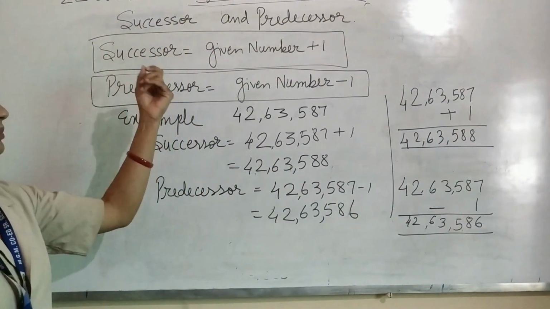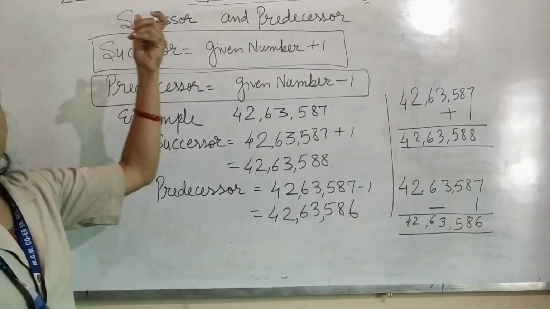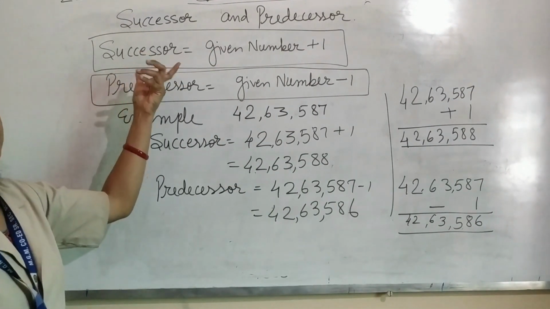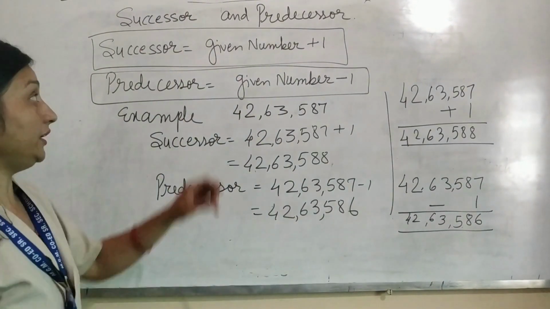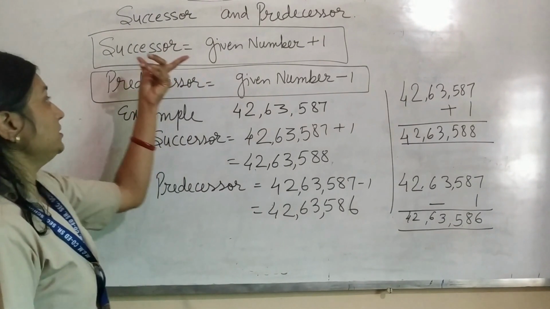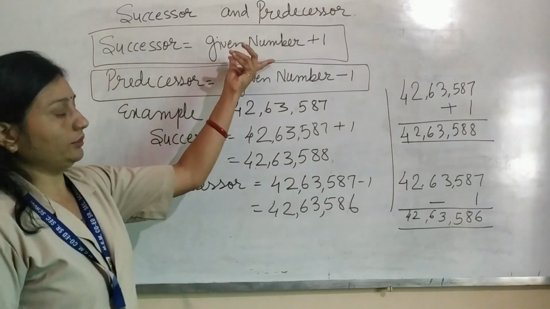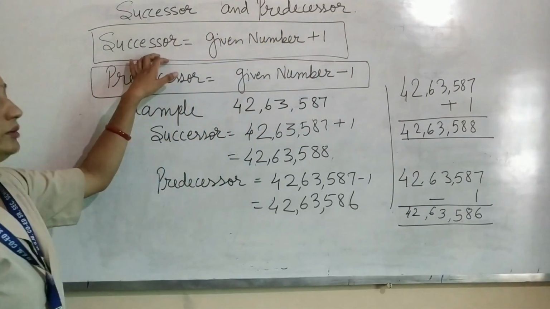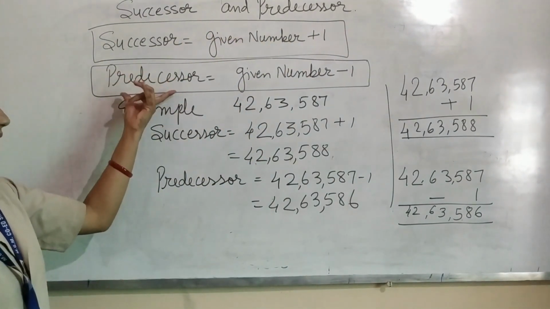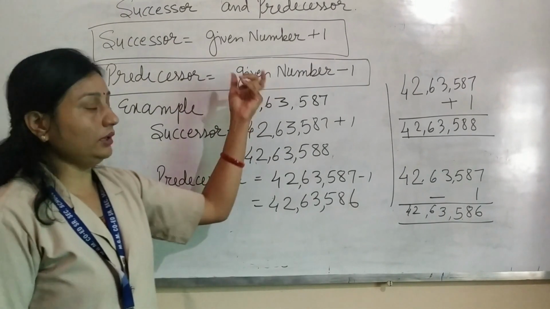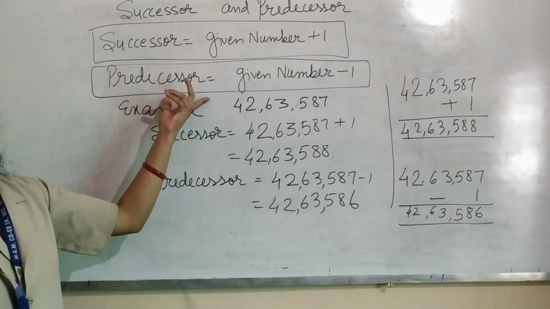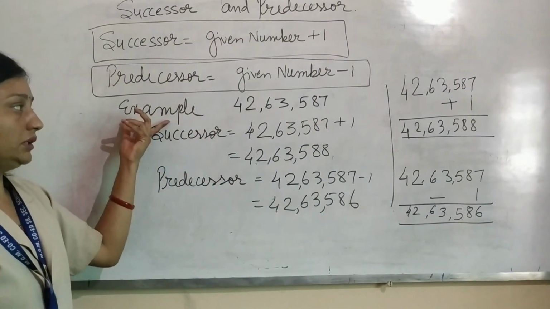Now I will explain successor and predecessor. Successor means the number after, and predecessor means the number before. Successor means any given number plus 1. It means the after number. And the predecessor is the given number minus 1. It means the before number. An example, here.